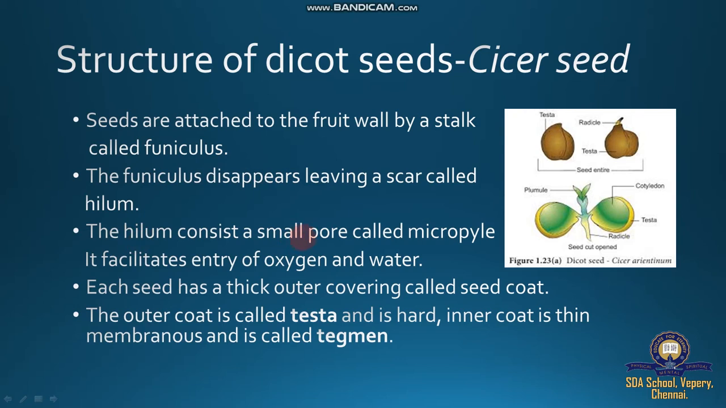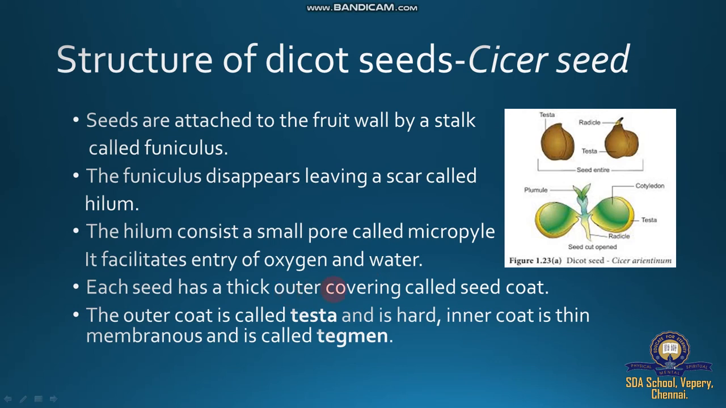The hilum has a small pore called the micropyle. If you see clearly, one small pore is called a micropyle. This micropyle facilitates the entry of oxygen and water during seed germination. Seeds require oxygen and water, which are allowed to enter through the micropyle. So what is the micropyle? It is a small opening left in the seed coat or integuments, and in all plant seeds it facilitates the entry of oxygen and water for seed germination.